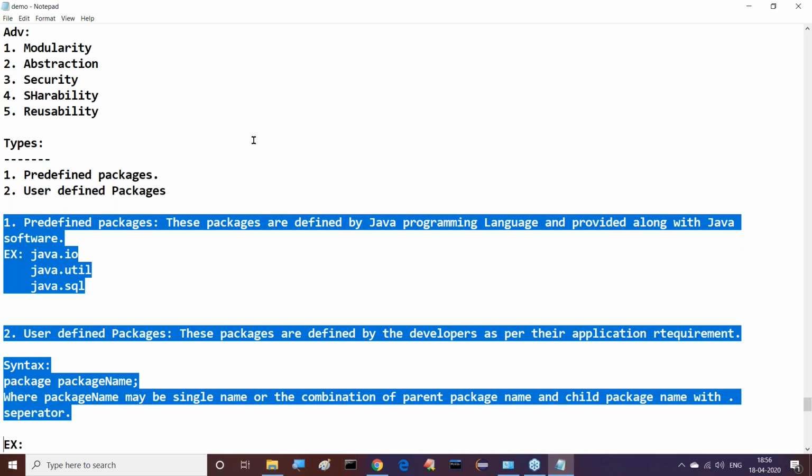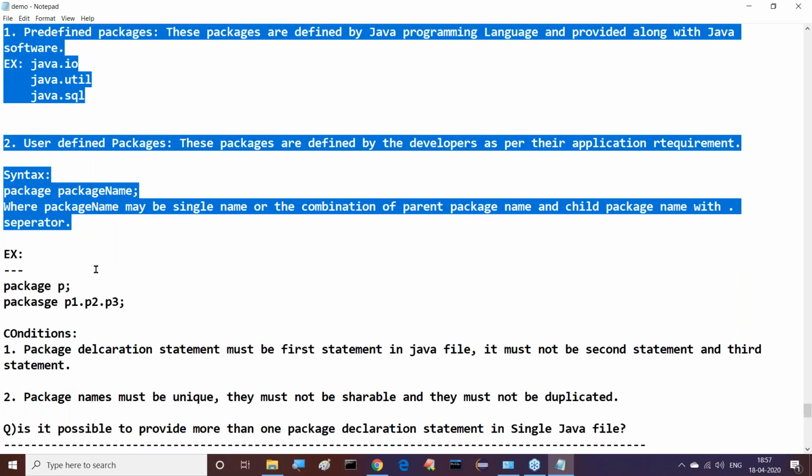User-defined packages are defined by the developers as per their application requirements. How to declare a user-defined package?